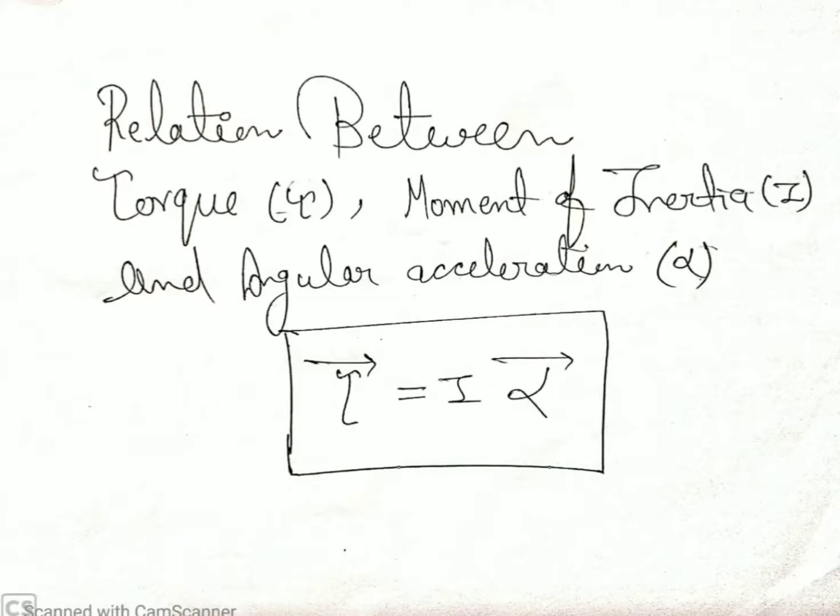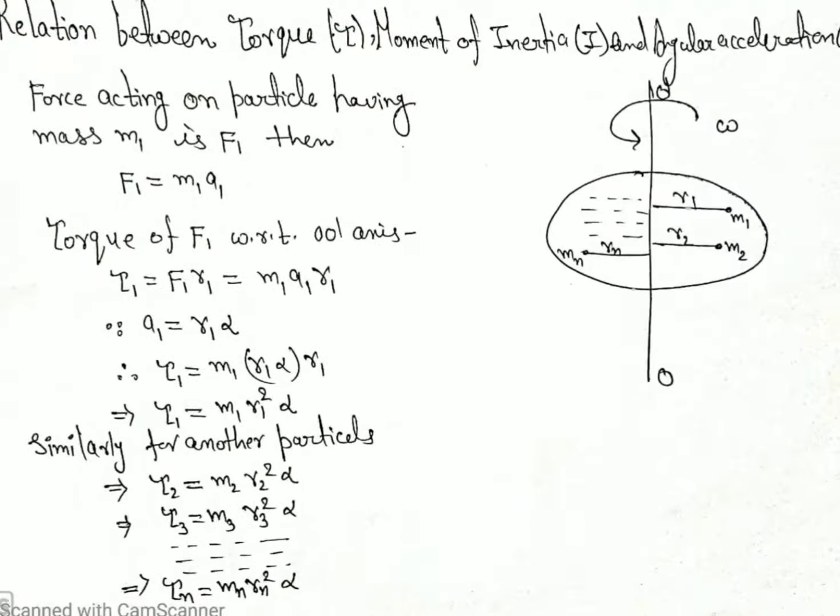The relation between torque, moment of inertia and angular acceleration: tau vector is equal to I alpha vector. Force acting on a particle having mass m1 is F1. Suppose this is a body having mass capital M, made up of small masses m1, m2, m3 and so on up to mn, and suppose it rotates with angular velocity omega about the OO dash axis.